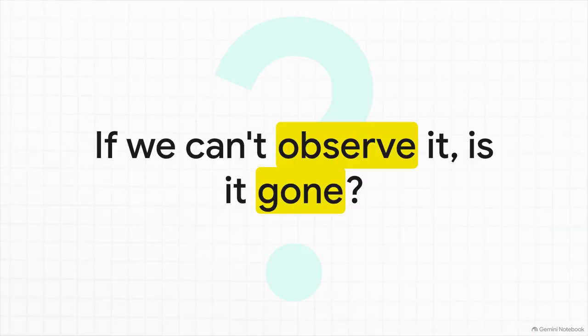I want you to really think about this opening question for a second. If our absolute best instruments can't measure something, does that mean it's practically gone? Well, in physics, we often assume it is. But think about a radio station broadcasting a signal. Just because you drive out of range and your radio drops the music, does that mean the music literally ceased to exist? Obviously not, right? So today, we're going to explore how unobservable does not necessarily mean non-existent.